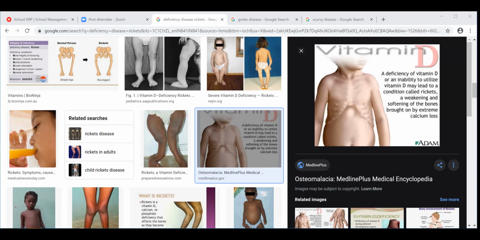So here, Rickets is a nutritional deficiency disease. Due to the deficiency of vitamin D, this disease is caused not in all, but in a few children who lack the proper nutrition. Vitamin D is essential for the development of bones and teeth in our body. The chief source of vitamin D is sunlight. It is the only vitamin which is produced by our body.